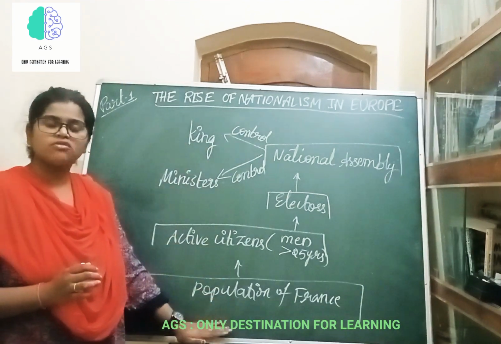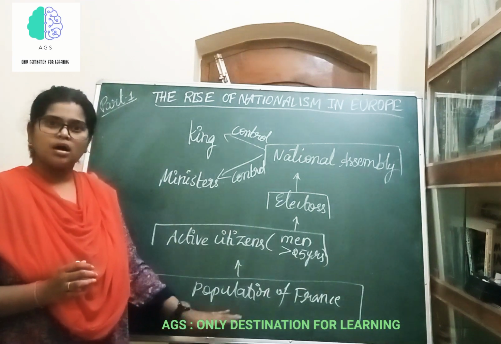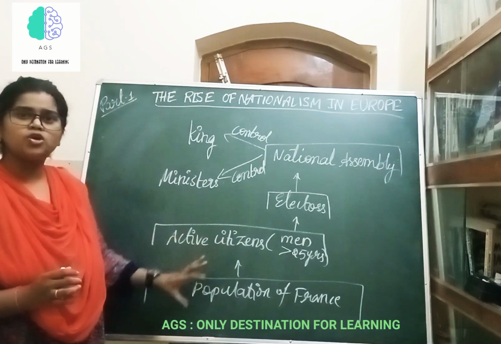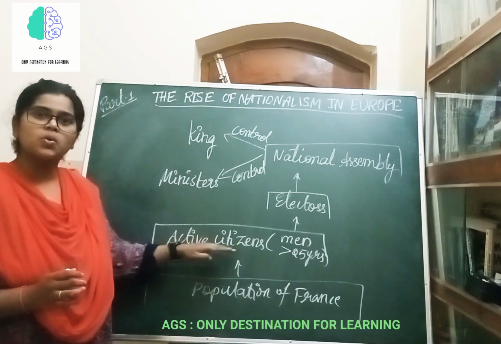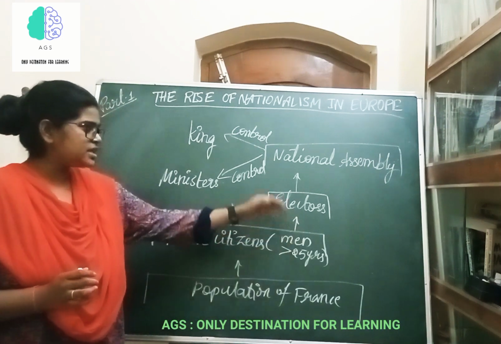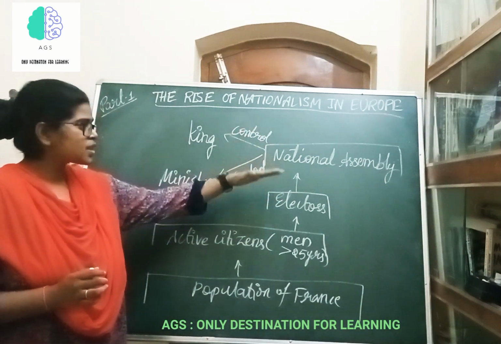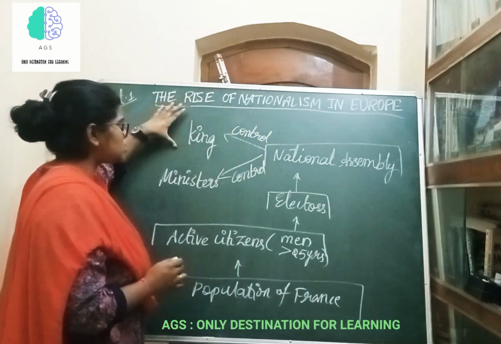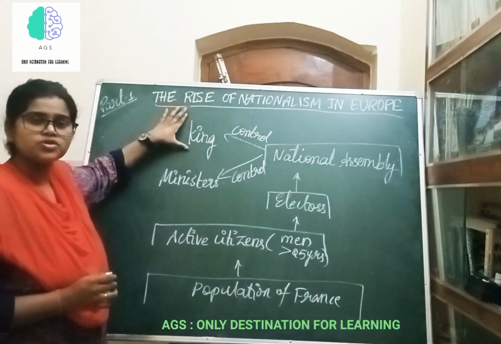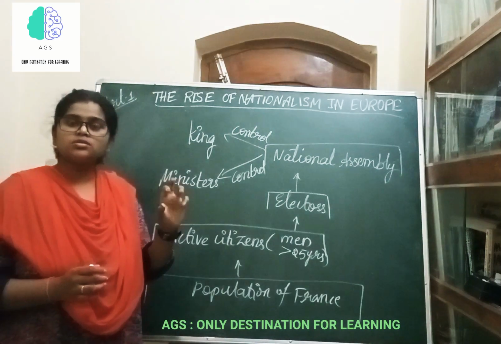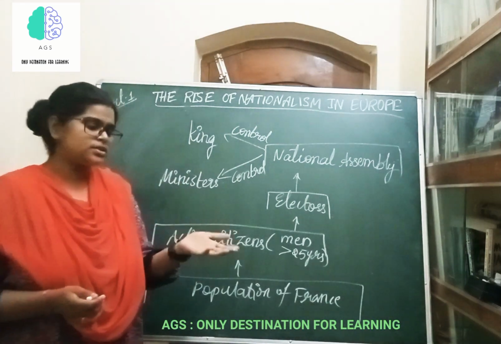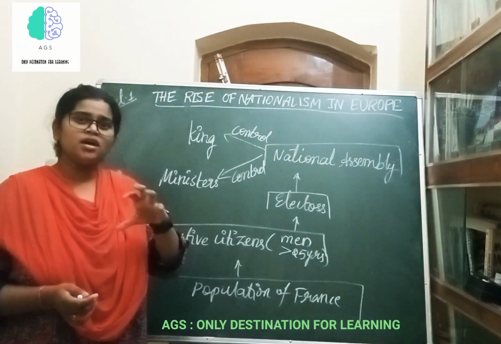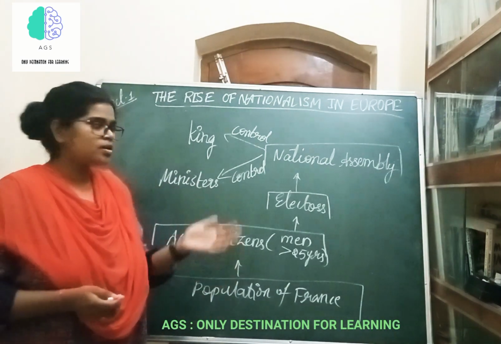The entire population of France was not allowed to vote, but there was a group of people called active citizens who were above 25 years, and they would elect electors. In turn, electors elect the National Assembly, which exercises a certain amount of control over the king.